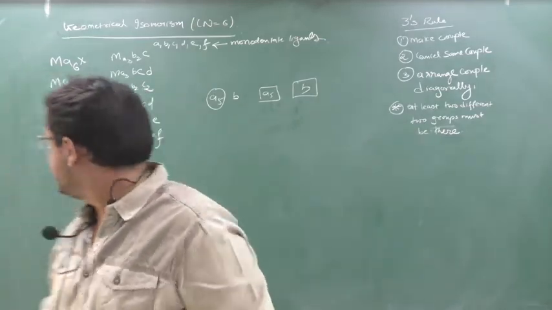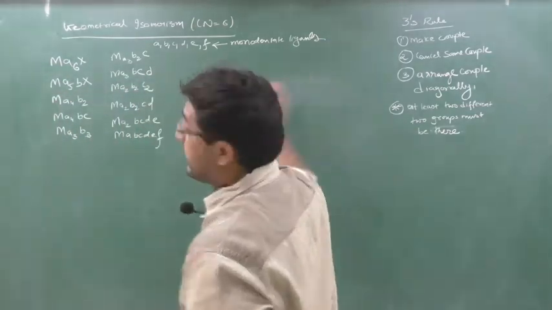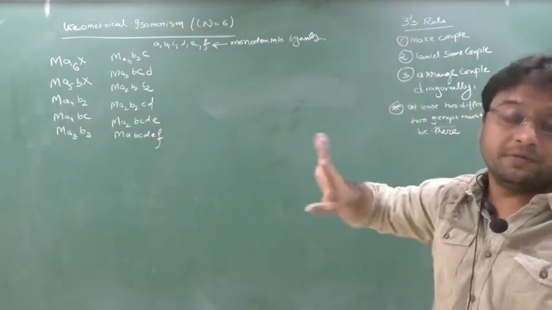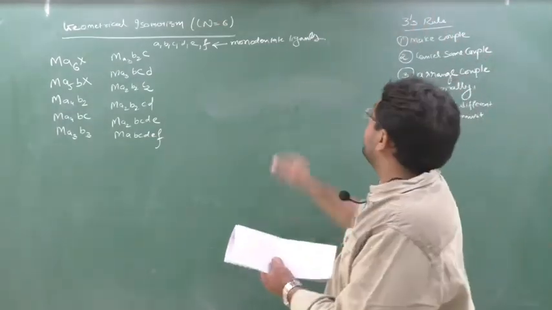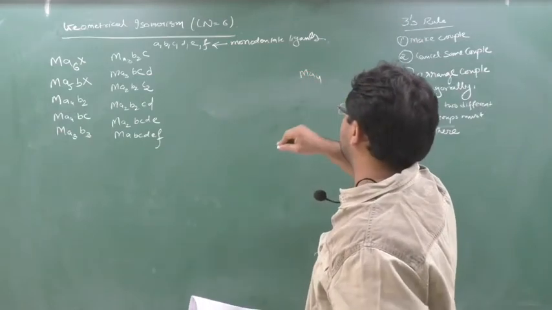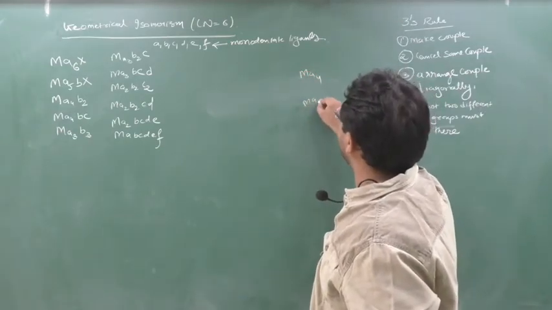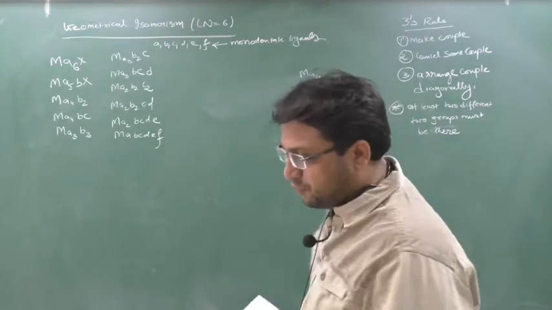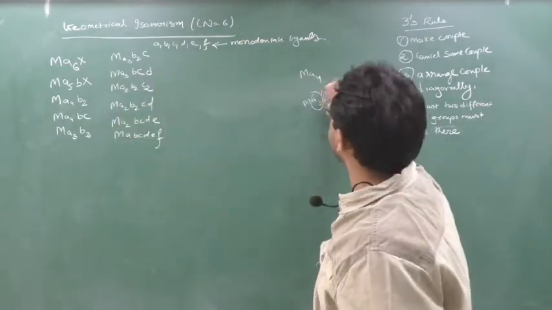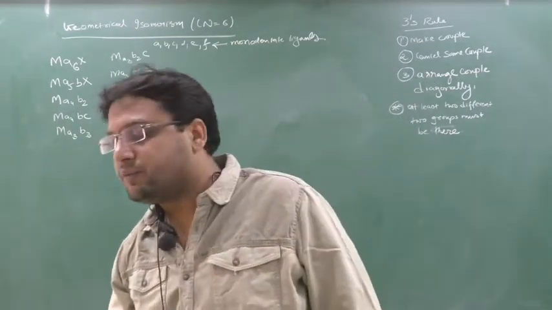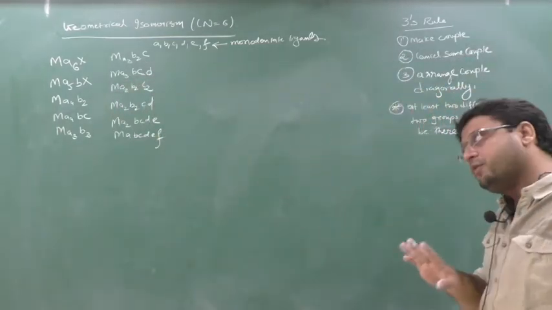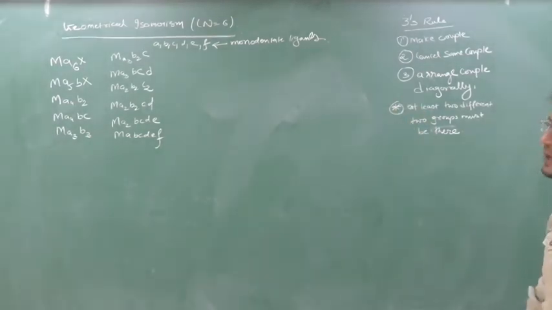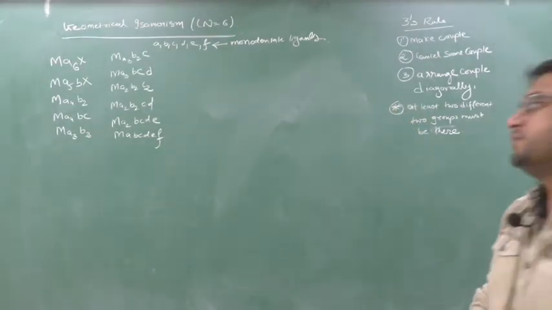So who will not show GI? MA6 and MA5B. As we saw last time, MA4 and MA3B will not form a group, so they will not show GI either. Yes or no? In last class's video, MA4 and MA3B do not form a group because A3 is one group but B is alone, so they will not show geometrical isomers. Clear this part? So here MA6 will not form GI, MA5B will also not form GI, MA4B2 will form GI. Clear?